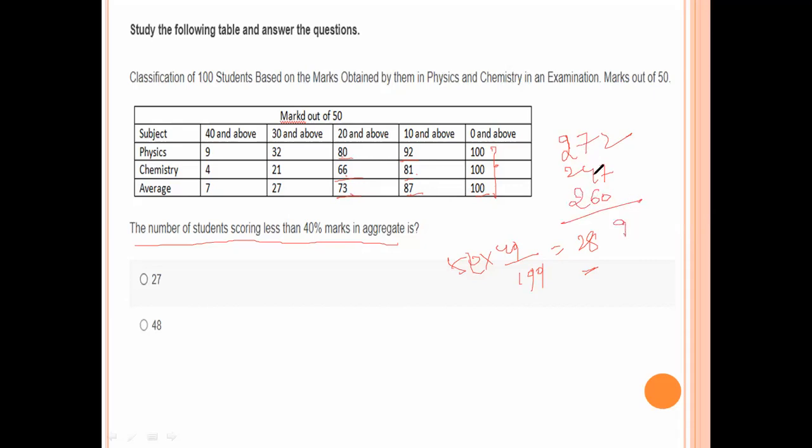Already the aggregate is 100; 73 plus 87 plus 100 is 260. 260 by 3.